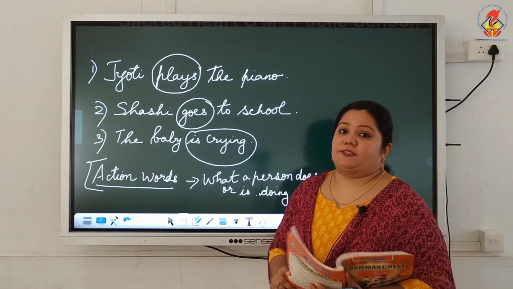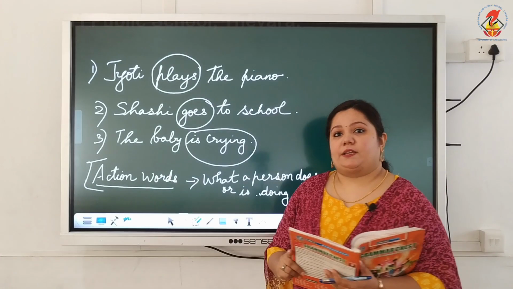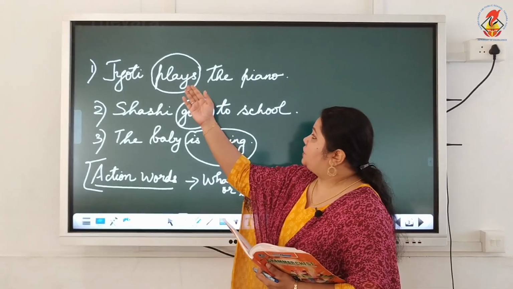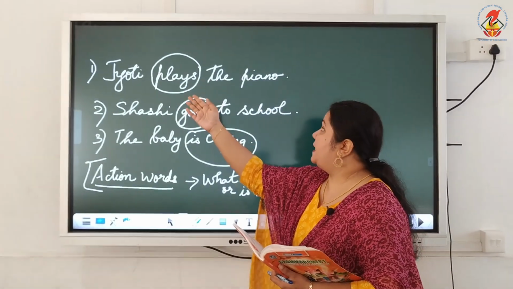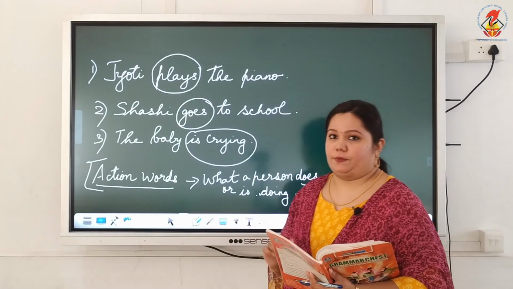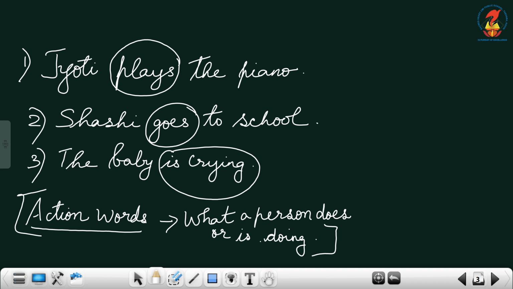Okay, now look at these sentences. Jyoti plays the piano. Now this sentence is about Jyoti and her action, that she is playing the piano. So plays is the action word, that is our verb. And the second sentence, Shashi goes to school.